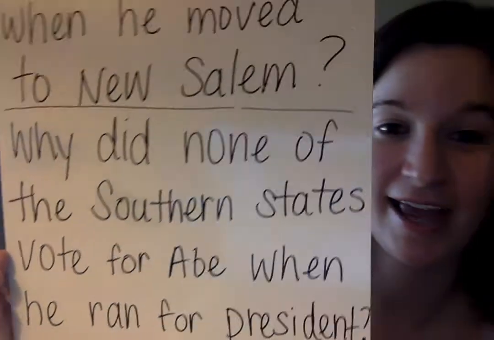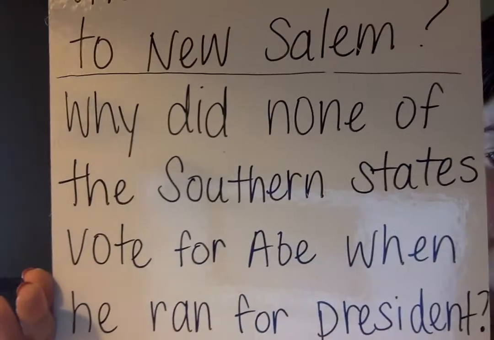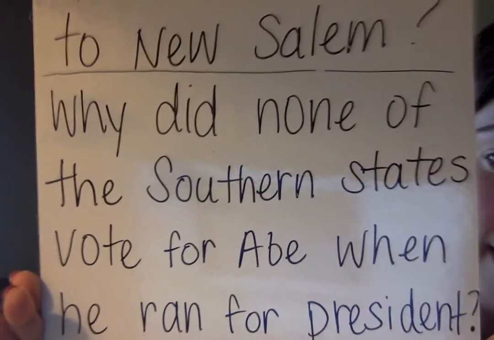So friends, the way that I may rephrase this question to make it a little bit easier to answer is I might say something like, why did Abe lose in every southern state?